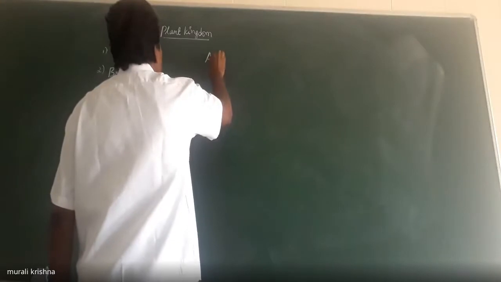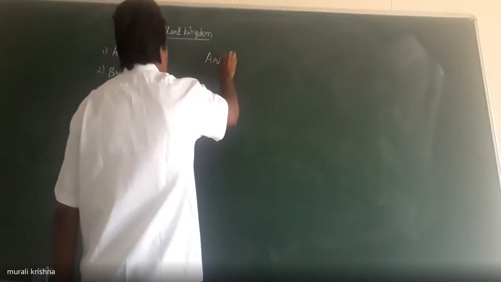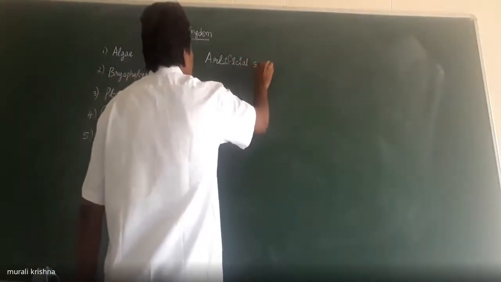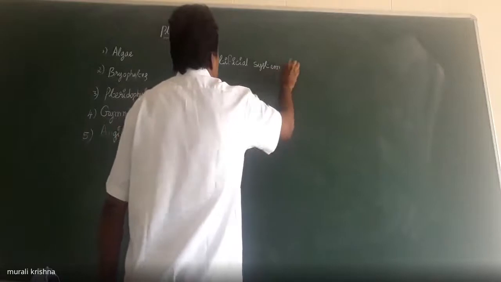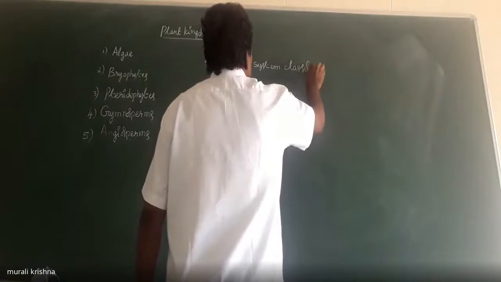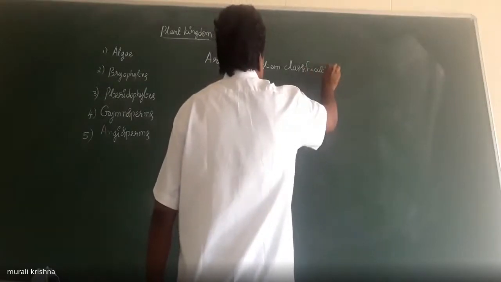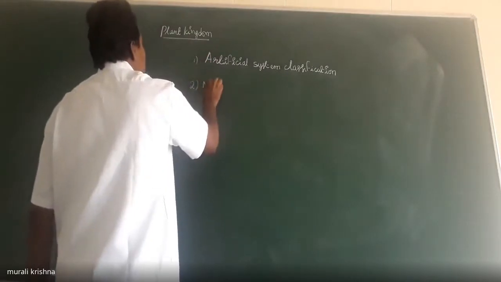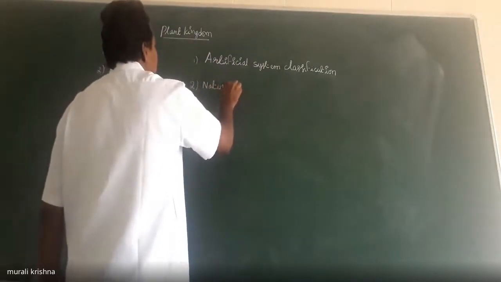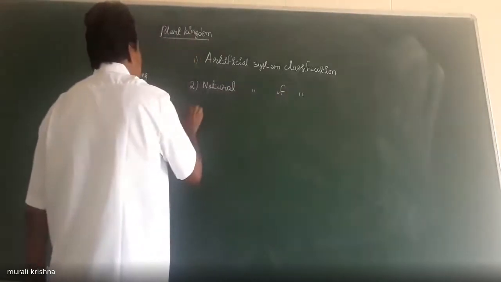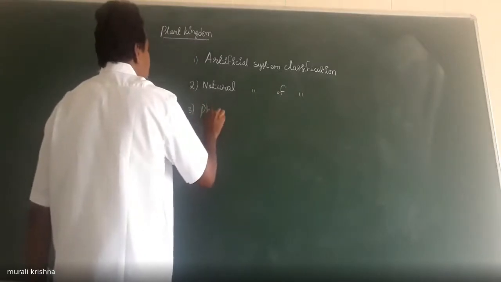So the classifications are of various types. Artificial system of classification. Natural system of classification. Phylogenetic system of classification.